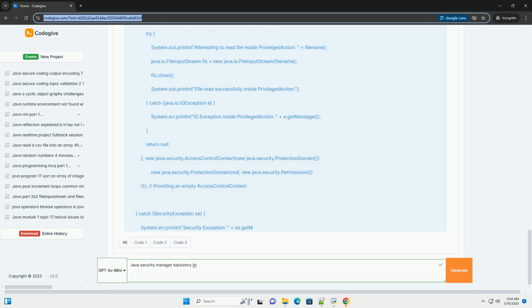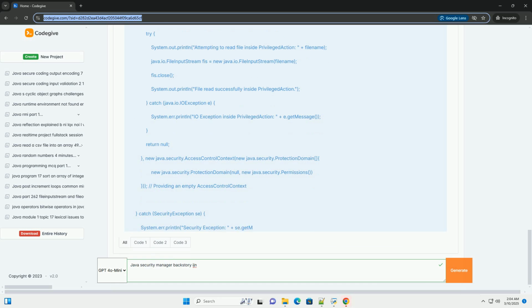5. Permissions. Permissions are represented by classes derived from java.security.Permission. Java defines a hierarchy of permissions, such as java.io.FilePermission, java.net.SocketPermission, java.security.AllPermission, etc. Permissions can be granted to code based on its origin, for example a specific codebase URL, or based on the signer of the code, if the code is signed with a certificate.